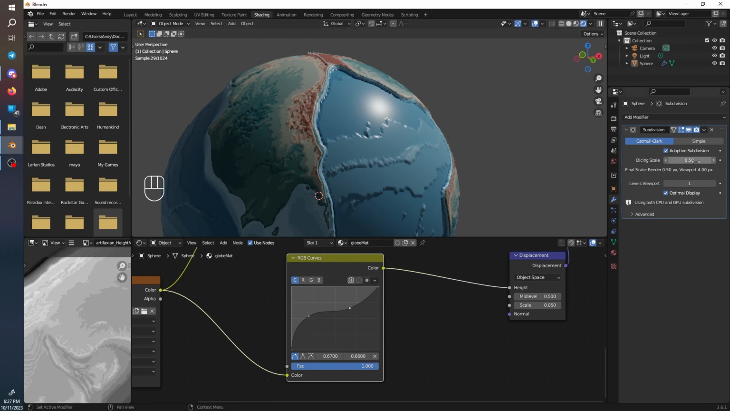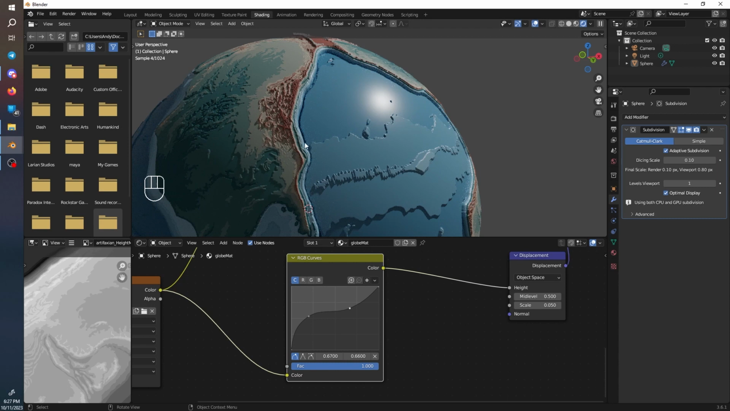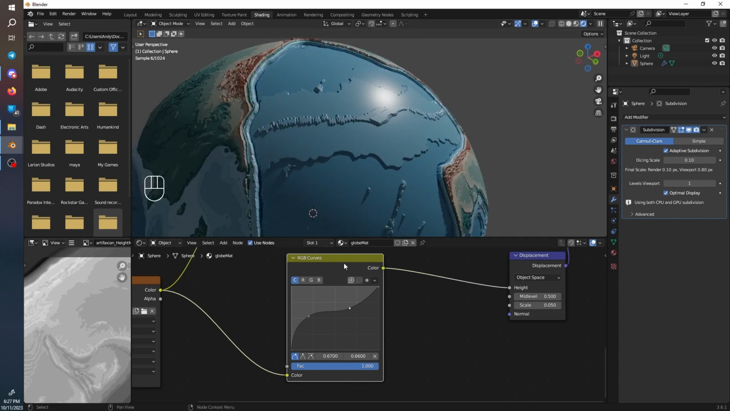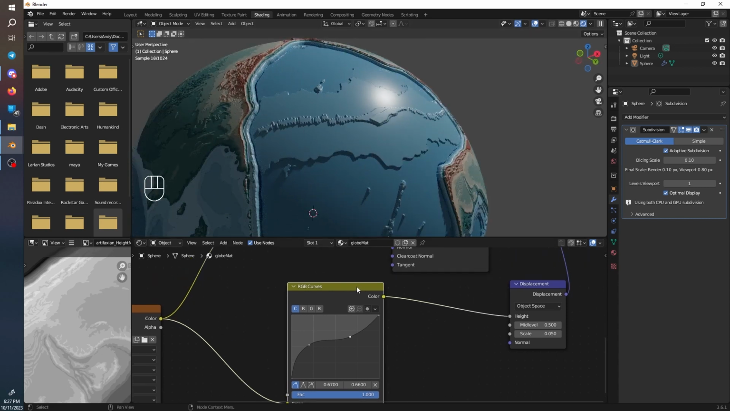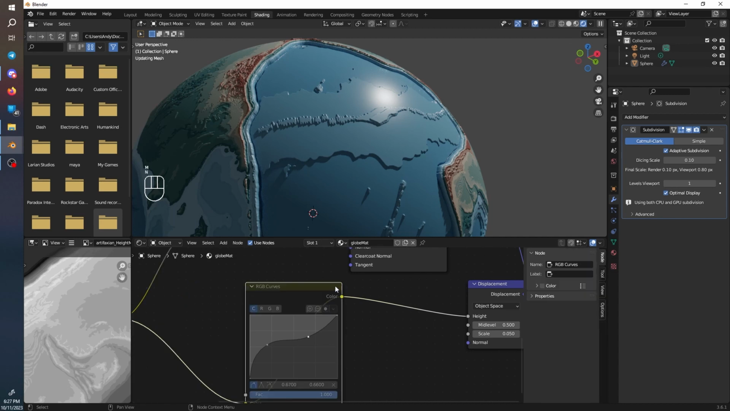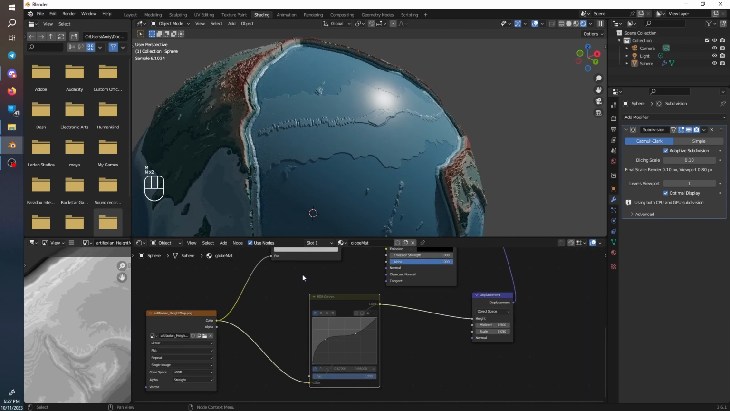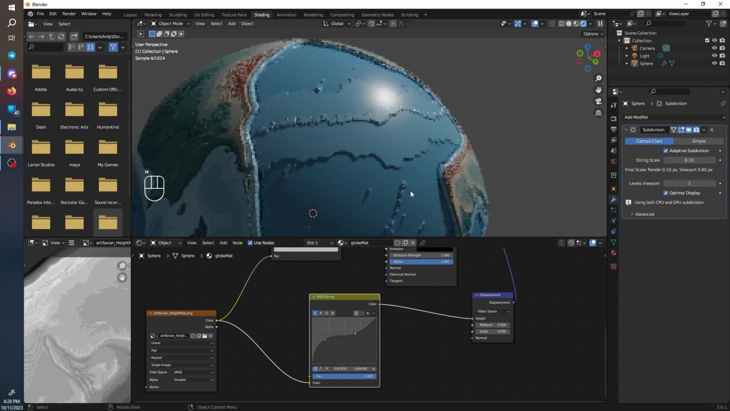So if I once again change this down to 0.1, you can see it adds a lot more definition. If you click on the RGB curves, you can press M, and that will mute it. So you can see the difference. Bring this back to 0.5.